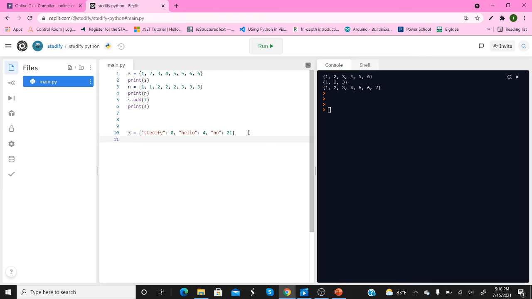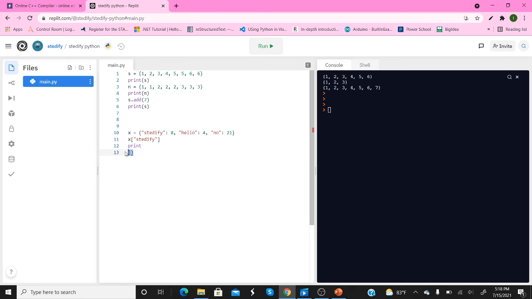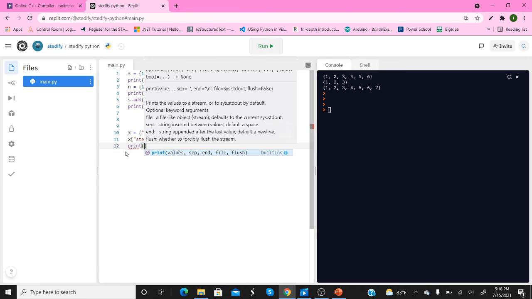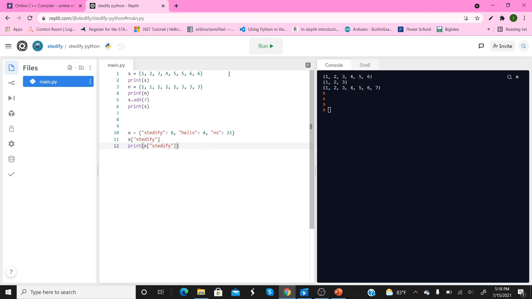So if I do x and I do steadify and then I print x, if we take the quotation mark of steadify, it's going to return 8. A dictionary is cool because it lets you store integer values with strings and stuff. In C++ it's called mapping. So if you're used to C++, it's like mapping a string to an integer.